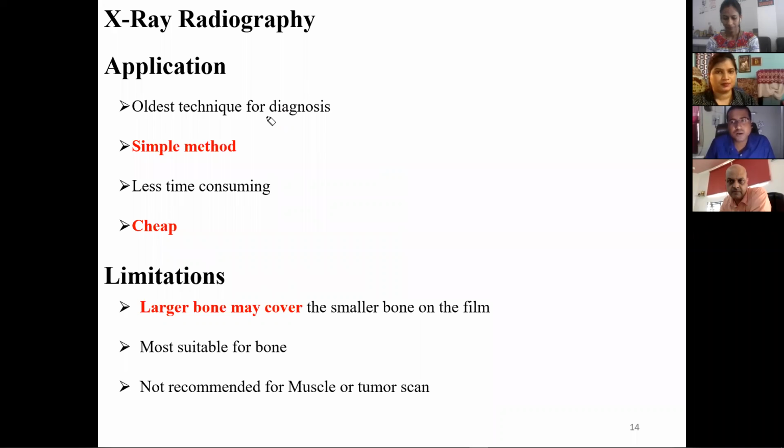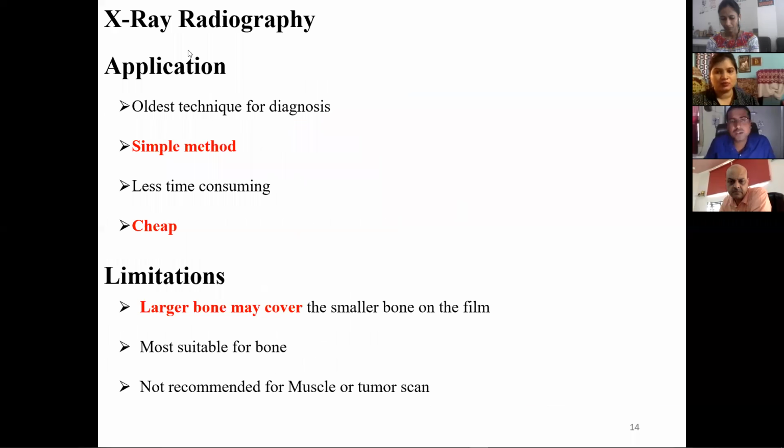So from this we can understand that there are some applications. This X-ray radiography application is the oldest technique. It is the simplest method, and it is also a very cheap technique. But the limitation is that a large bone may cover a smaller bone, so we cannot understand if that type of thing is present. Now, the second technique is fluoroscopy.